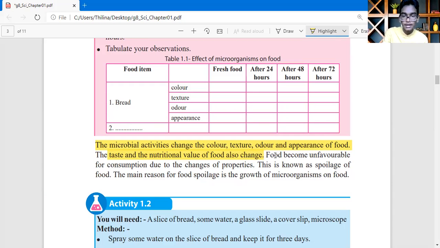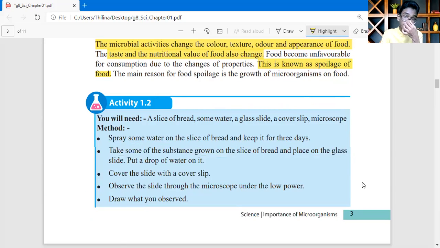Yes, then let's see about the next. This is known as spoilage of food. In Sinhala, we call this spoilage of food. The main reason for food spoilage is growth of microorganisms on food. As we take milk, if it is not kept refrigerated, then it must be polluted or spoiled.